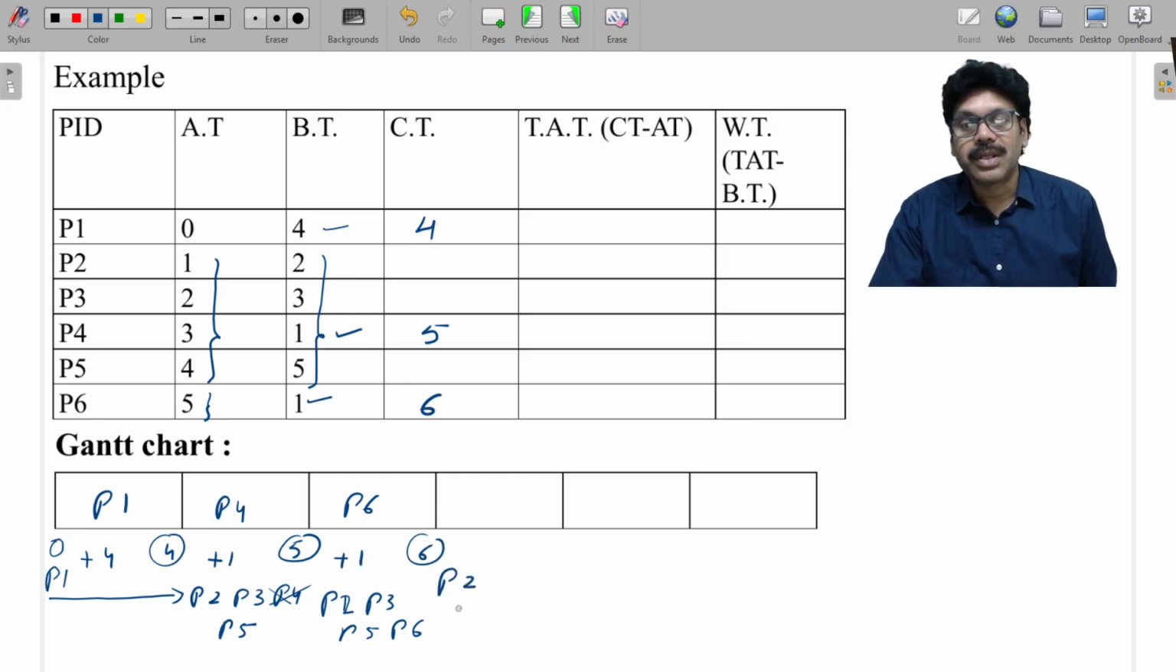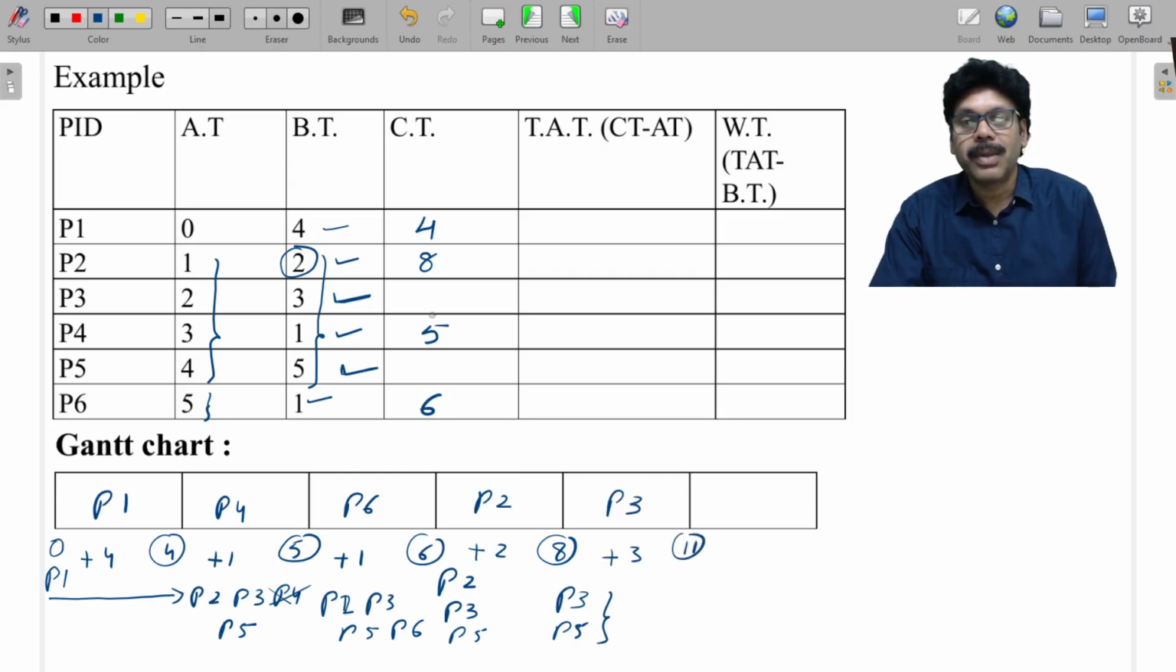Then the rest of the processes in the ready queue are P2, P3, and P5. Among these three, which has the lowest burst time? P2 has the lowest burst time. P2 is executed for 2 units of time, so by 8 it got completed. The rest of the processes are P3 and P5. Among these two, this is 3 and this is 5, so P3 is sent to the CPU. P3 is executed and by 11 it got completed.